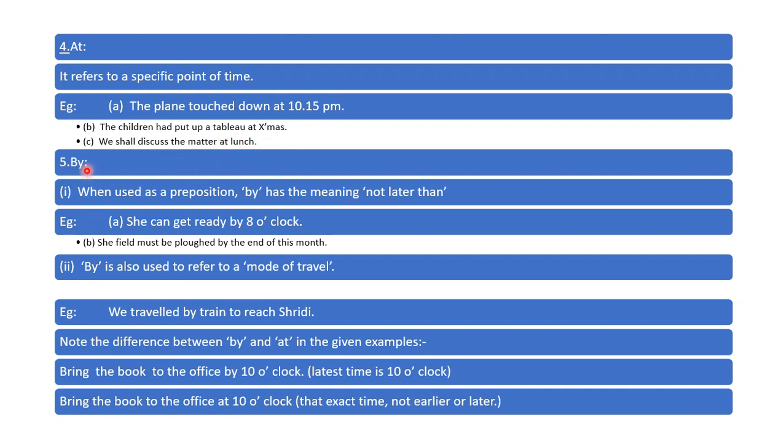Now the preposition by. When used as a preposition, by has the meaning not later than. For example, she can get ready by 8 o'clock.